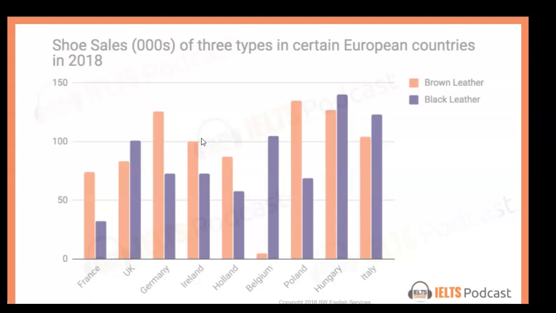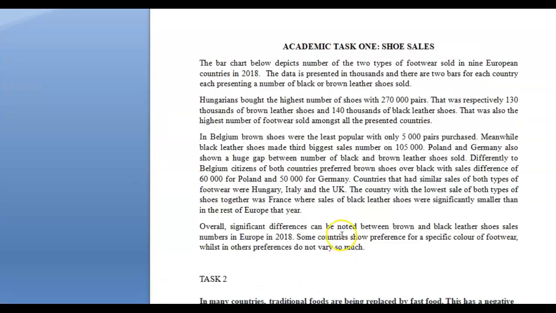But what I want to do right now is talk to you a little bit about how to categorize, because that's one of the places where I felt you kind of ran into some problems here. I didn't feel like the organization was as clear as maybe it could have been. Let me just go back to your response here. So you had this paragraph about Hungary. Look at what you did, okay? You talked about Hungary, you put it in its own paragraph. And then you talked about Belgium. And then you talked about a handful of countries that had big differences.